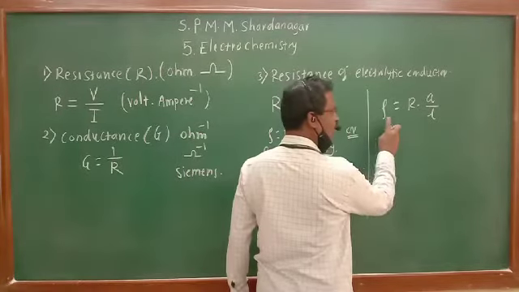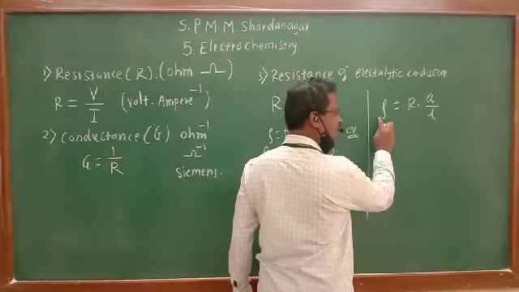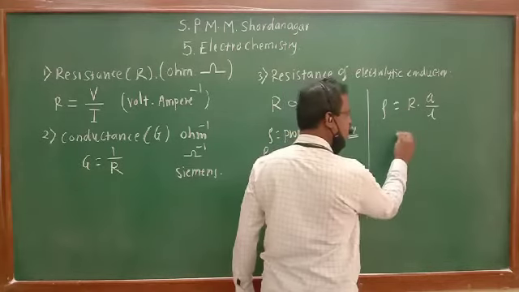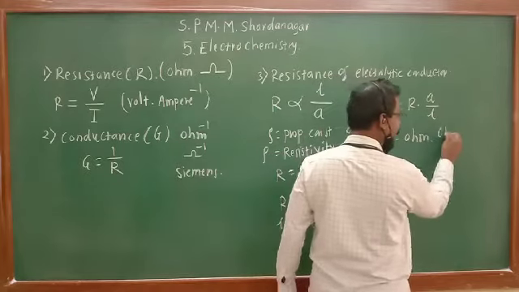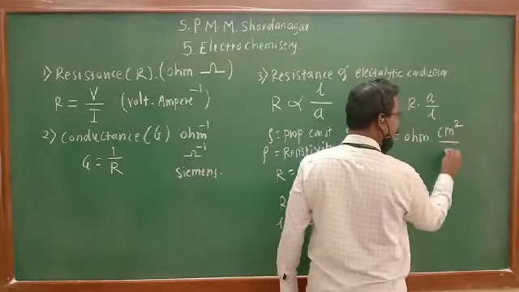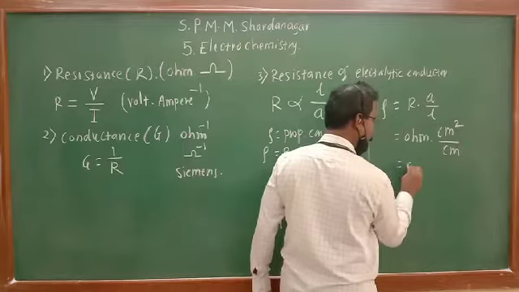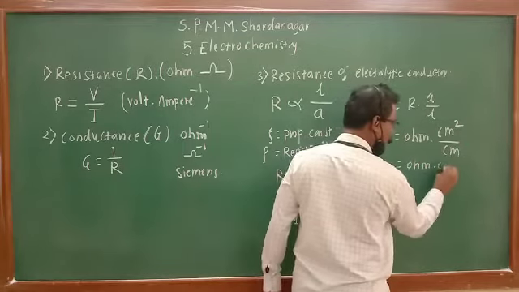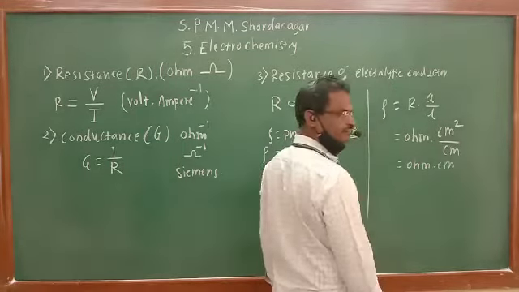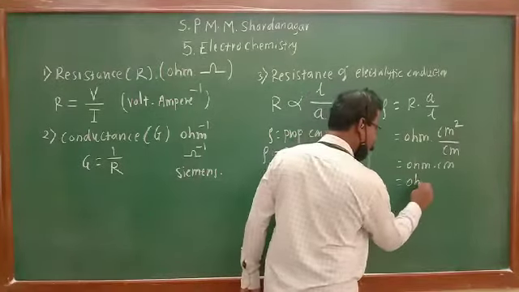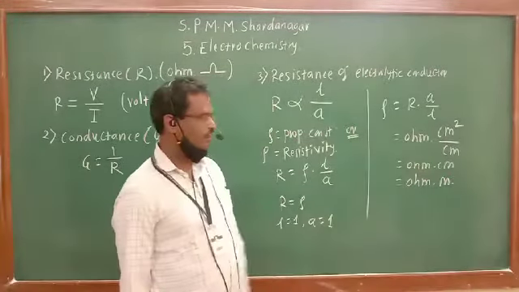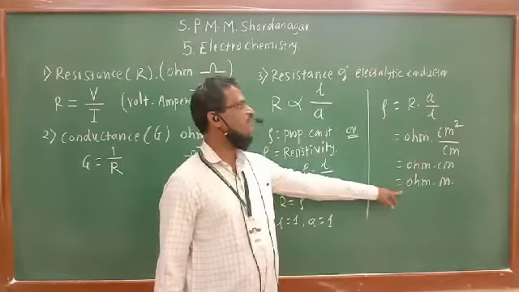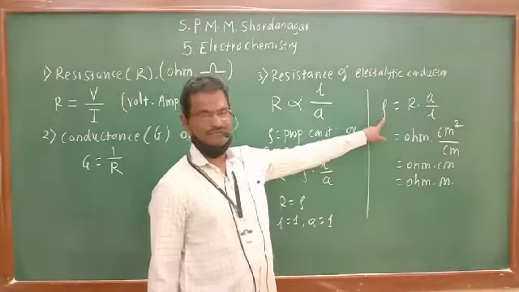So resistivity rho will be equal to resistance in ohm multiplied by area centimeter square divided by length centimeter. Therefore what is the unit? Ohm centimeter, or maybe ohm meter. Ohm centimeter or ohm meter is the unit of resistivity.